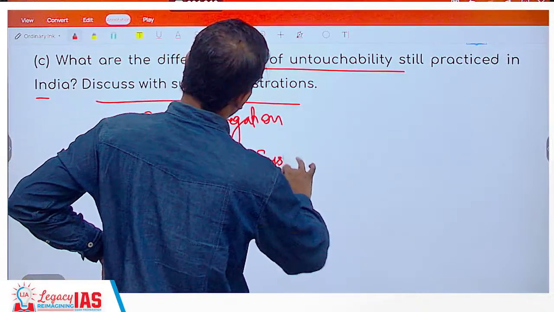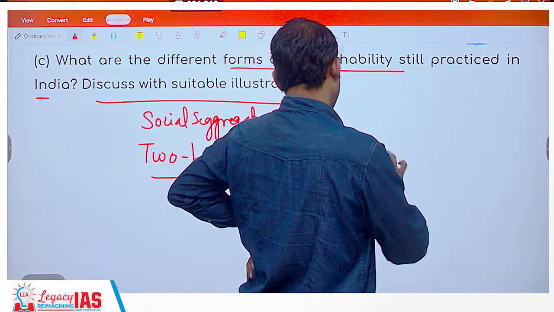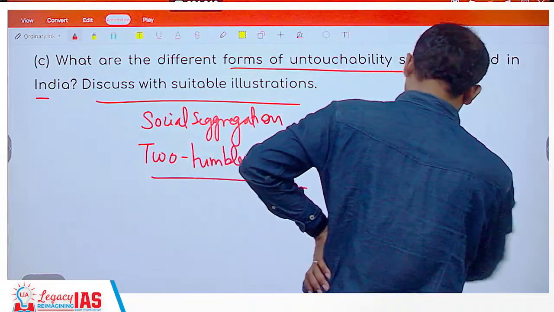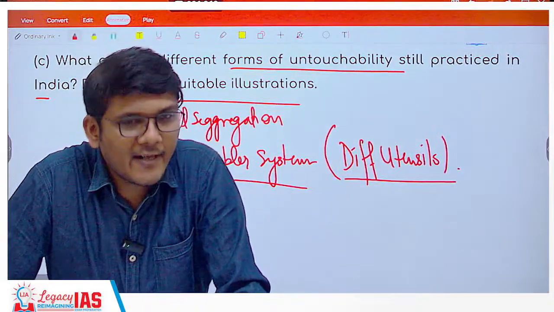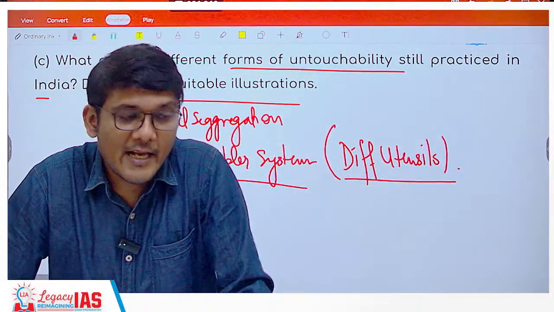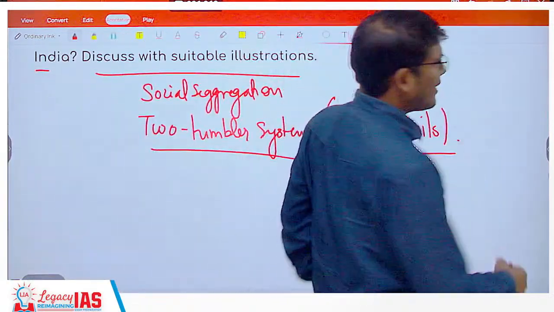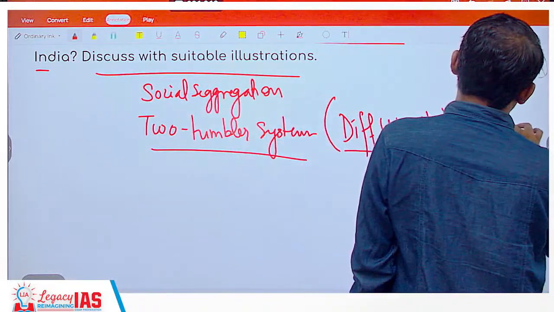The two-tumbler system is basically having different utensils, and not just at homes. You can see that even at commercial places. And you can write this example. One example, a very simple one which a lot of you would have already seen, is the tea stalls.